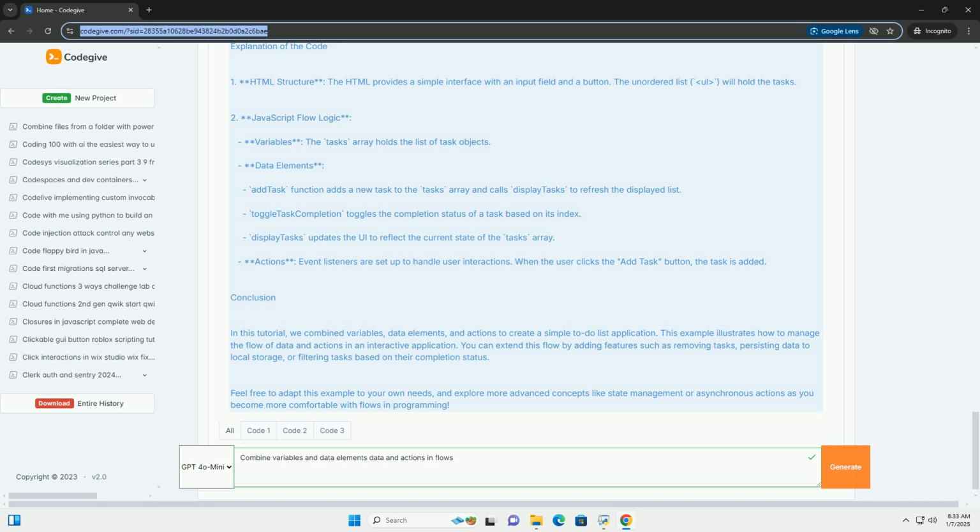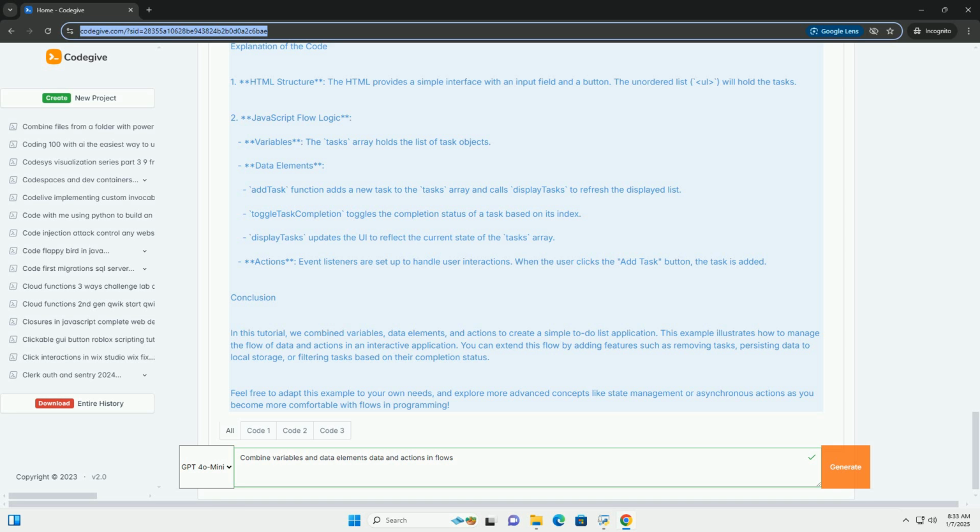Explanation of the code. 1. HTML structure. The HTML provides a simple interface with an input field and a button. The unordered list, UL, will hold the tasks. 2. JavaScript flow logic. Variables: the tasks array holds the list of task objects.